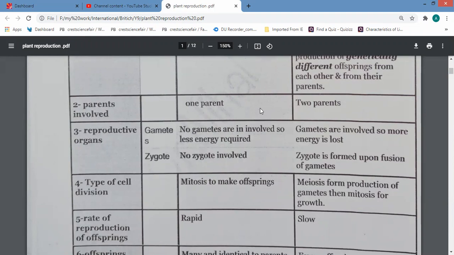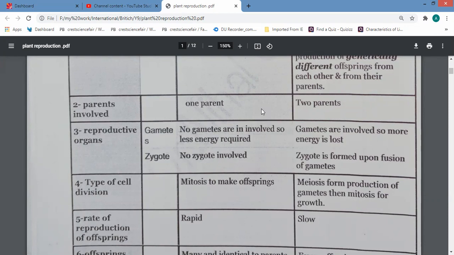Reproductive organs. Asexual reproduction does not involve gametes or reproductive organs, so there is no formation of zygote. Don't say that asexual reproduction produces a zygote. A zygote is only formed as a result of the fusion between the male nucleus and female nucleus.